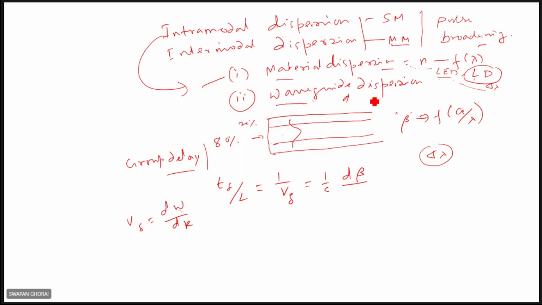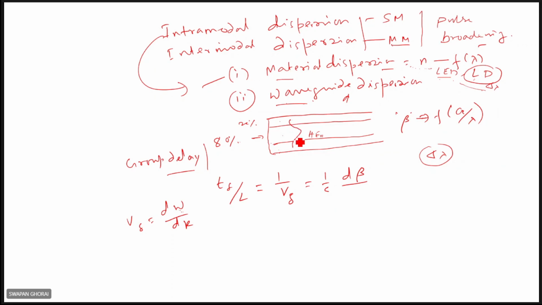Next you see waveguide dispersion. Another factor that is also a cause of intramodal dispersion is waveguide dispersion. These two are the factors that will cause dispersion in single mode fiber. In single mode fiber, if you consider the fundamental mode, HE11 mode or LP01 mode, this mode has almost a Gaussian distribution, Gaussian nature, right?